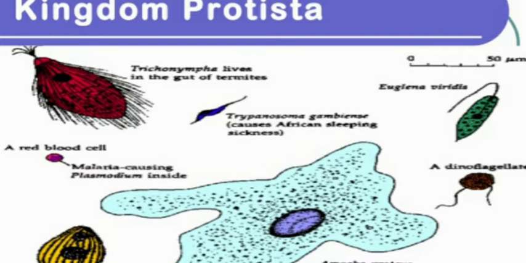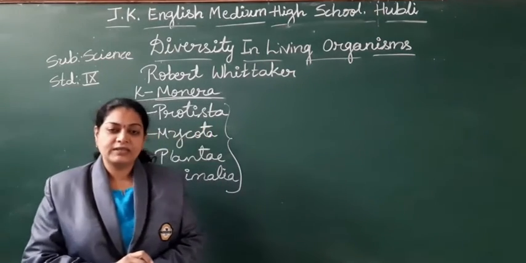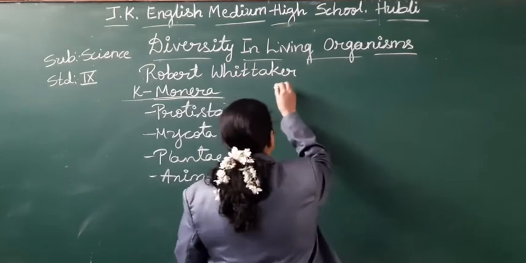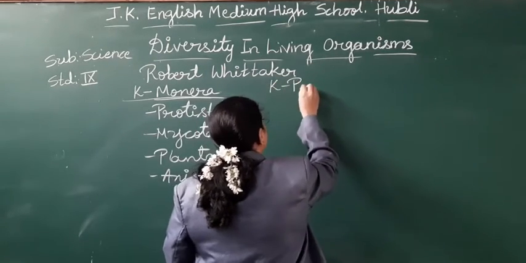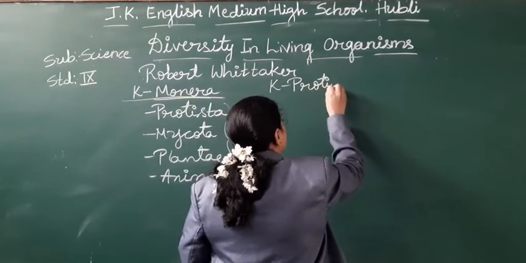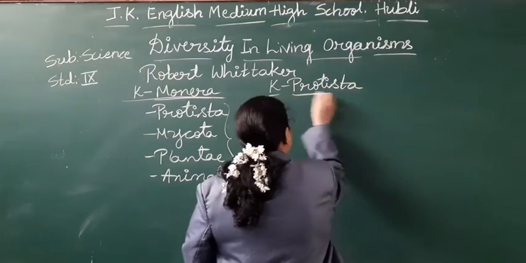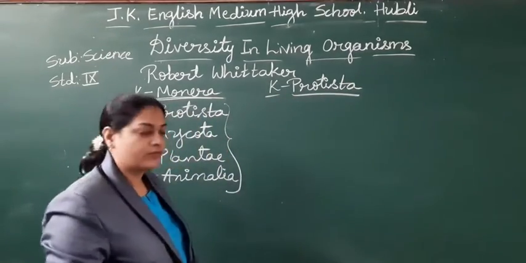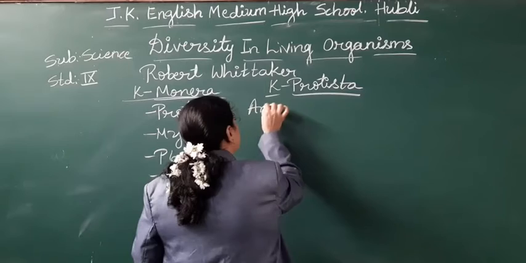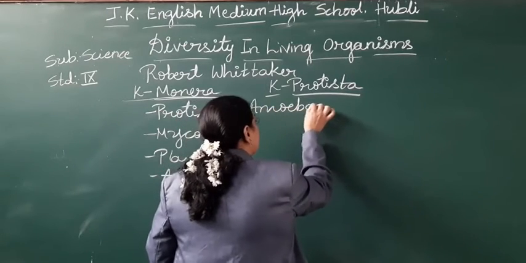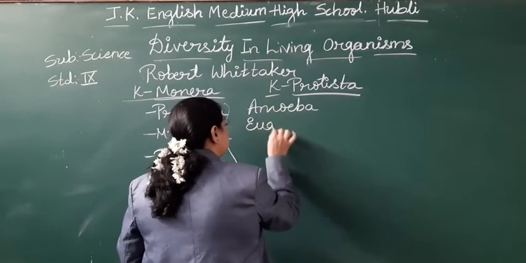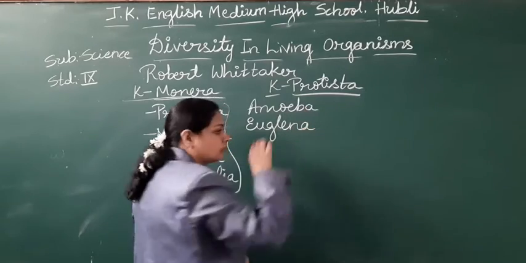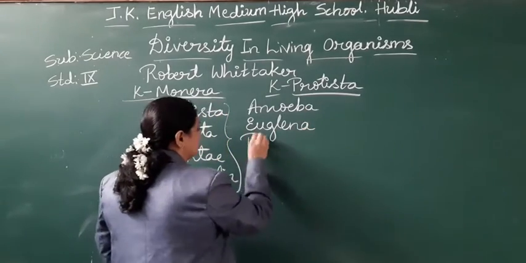Kingdom Protista. Let us start with the second kingdom, that is kingdom Protista. What are all the examples of the kingdom Protista? Amoeba, Euglena, Protozoa.